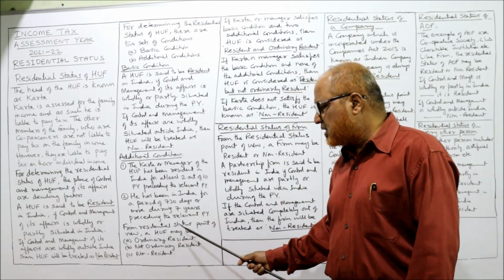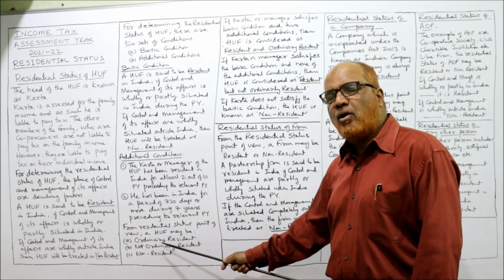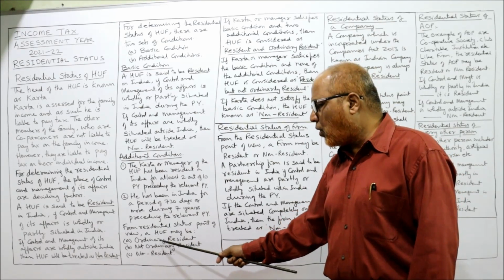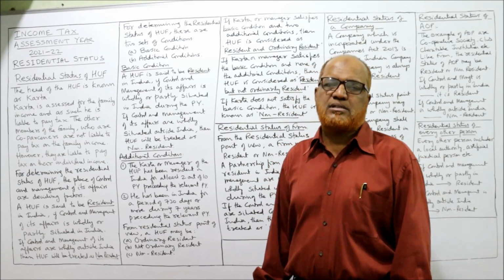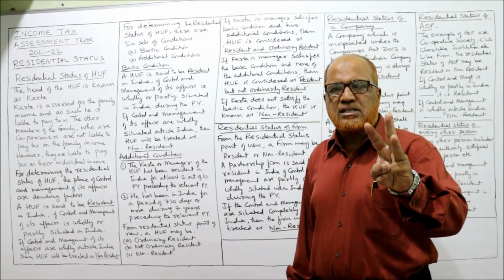So from the residential status point of view, a HUF may be ordinary resident, not ordinary resident, or non-resident, just like individuals. For individuals, we have 3 statuses.